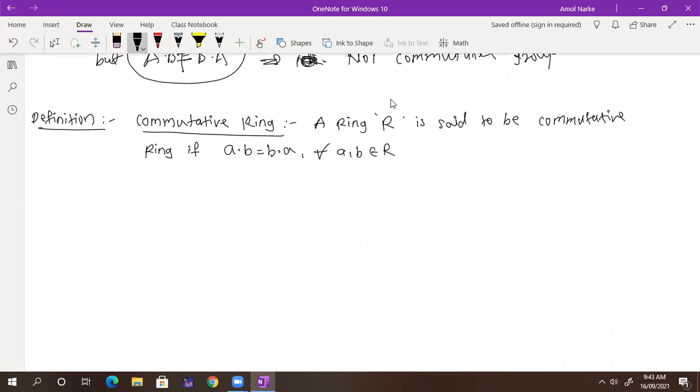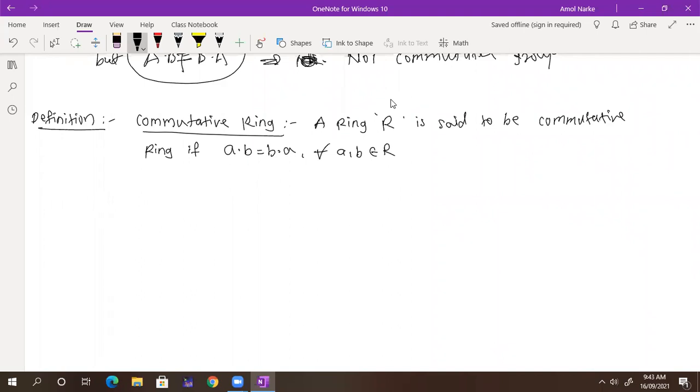So tell me, what is the difference between the definition of a ring and the definition of a commutative ring?